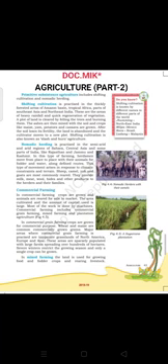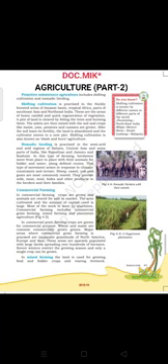A plot of land is cleared by felling the trees and burning them. The ashes are then mixed with the soil and crops like maize, yam, potatoes, and cassava are grown. After the soil loses its fertility, the land is abandoned and the cultivator moves to a new plot. Shifting cultivation is also known as slash and burn agriculture.